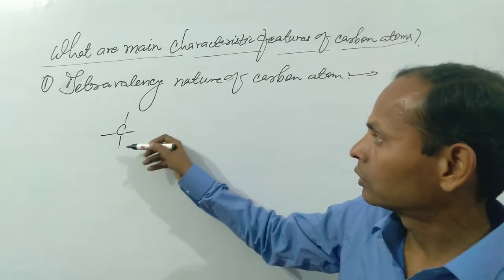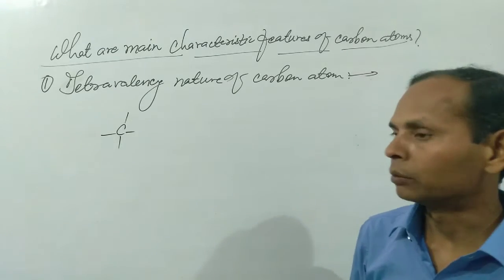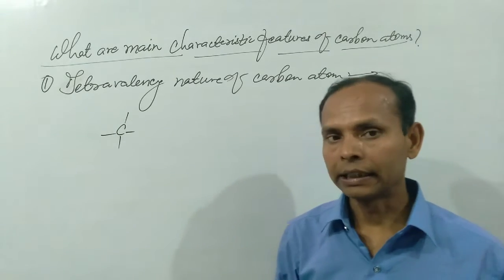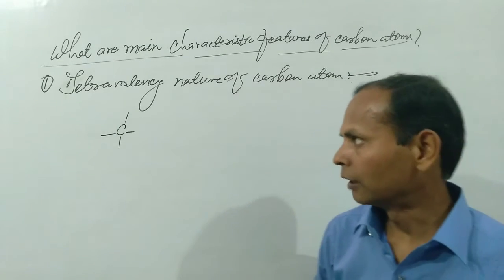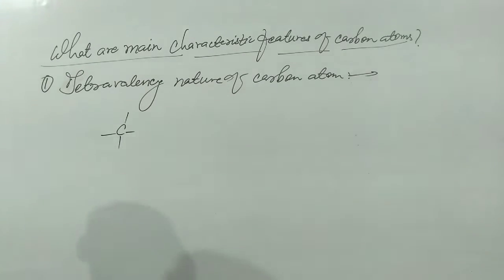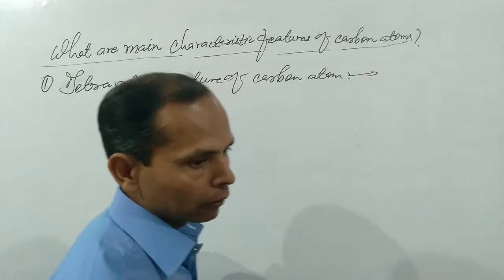It means 1, 2, 3, 4. This is the covalent bond. In this bond, a large number of groups are added to form various types of compounds. So the first property of carbon, which tells us tetravalency nature of carbon atom, means the valency of carbon is found to be 4.